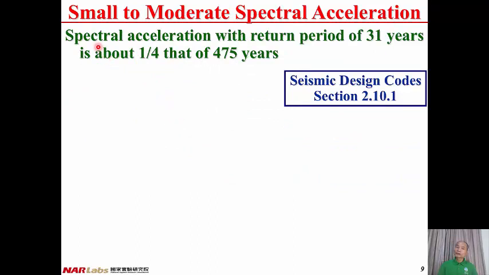Then we move to small to moderate spectral acceleration. Spectral acceleration with a return period of 31 years is about 1/4 that of the return period of 475 years. Therefore, the small to moderate spectral acceleration is about 1/4 of the design basis spectral acceleration. This is taken from the Seismic Design Code, section 2.10.1.